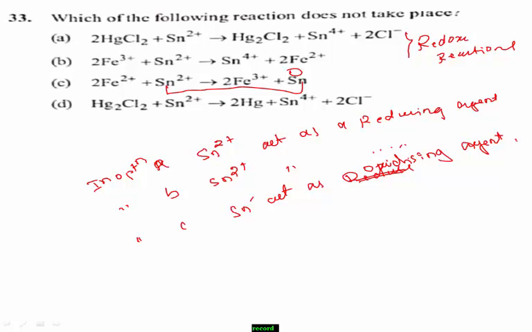When you observe option D, here also Sn2+ acts as a reducing agent and it changes Hg2+ to Hg and Sn2+ to Sn4+. It is also an example of a redox reaction. Therefore, the reaction in option C is not possible, meaning it does not take place. Therefore, the right answer for this question is option C.